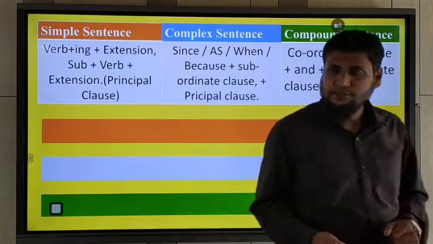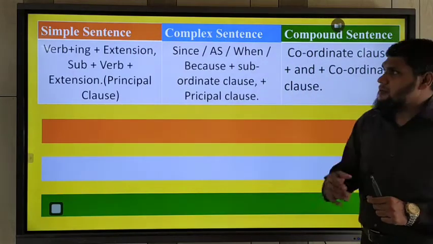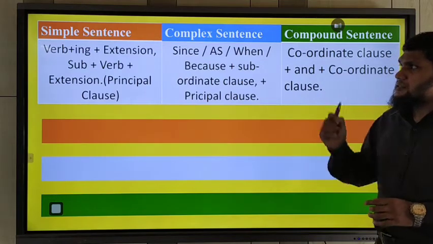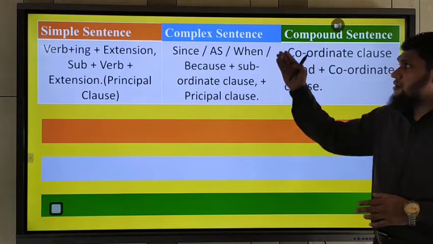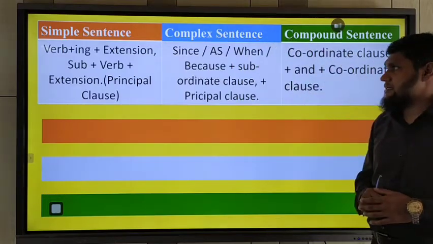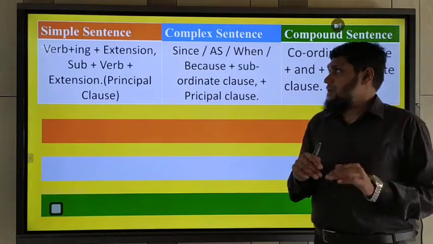Number one, what's the sentence? Simple sentence, complex sentence, compound sentence. These are the structures. So from the middle you try to understand.